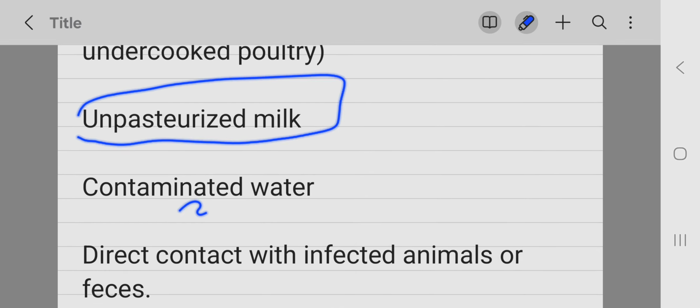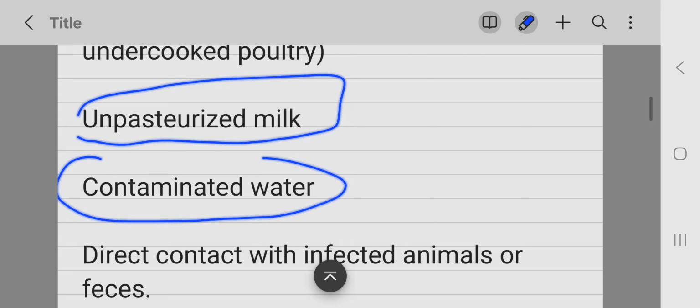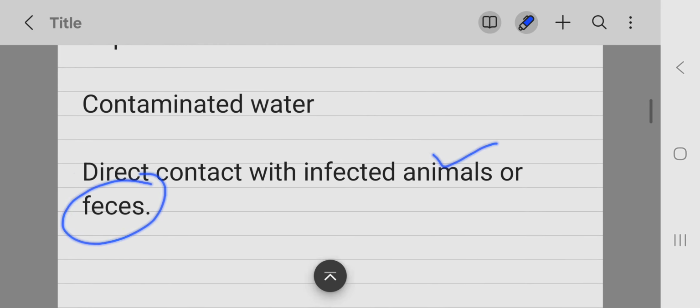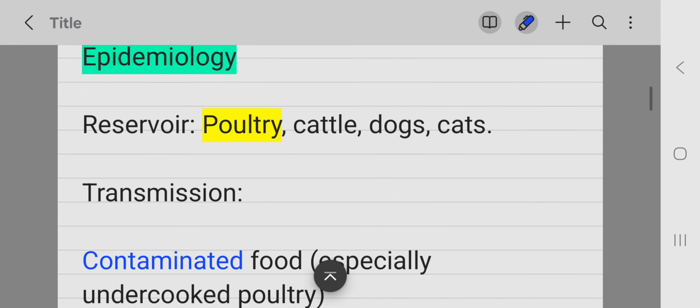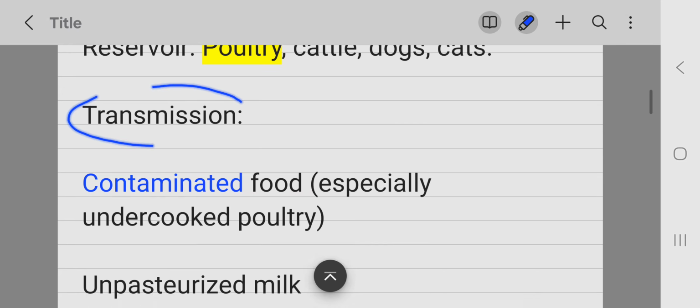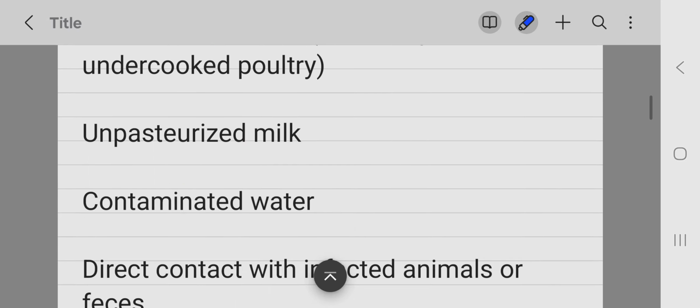Unpasteurized milk, contaminated water, and direct contact with infected animals or feces, these are all reservoirs for this Campylobacter jejuni, and through these, transmission of Campylobacter jejuni can happen.